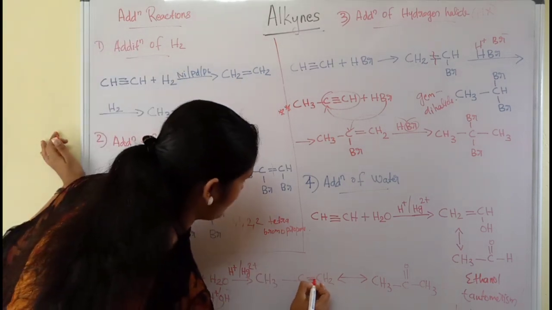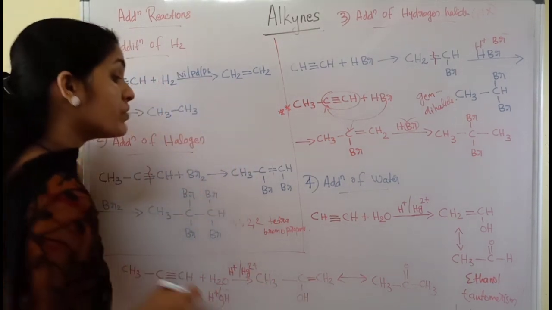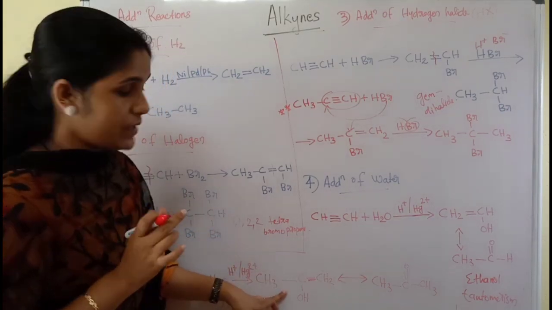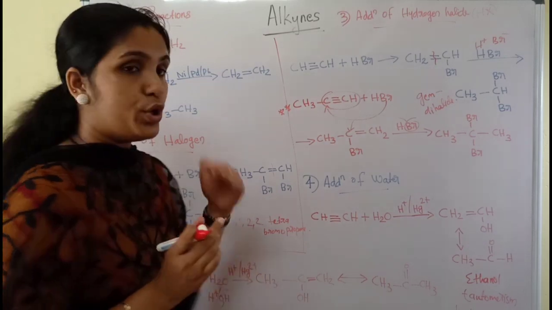So we will get the product in this manner. Here a double bond is there, C double bond CH2. Here also a double bonded enol, that is an alcohol, is obtained. So this also undergoes tautomerism.